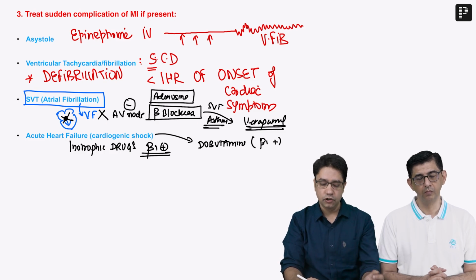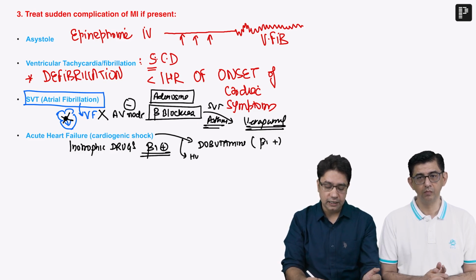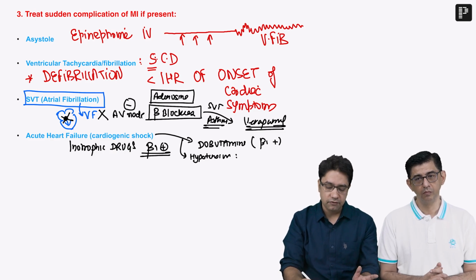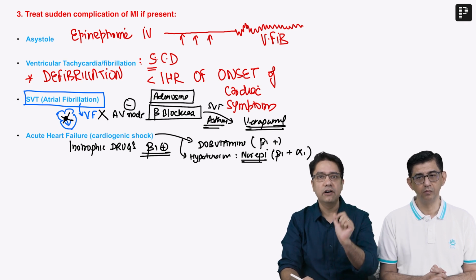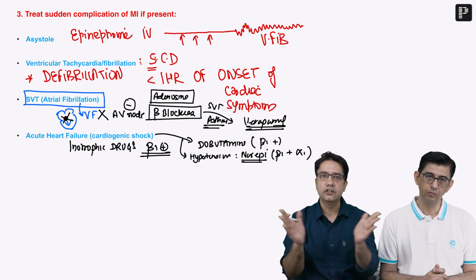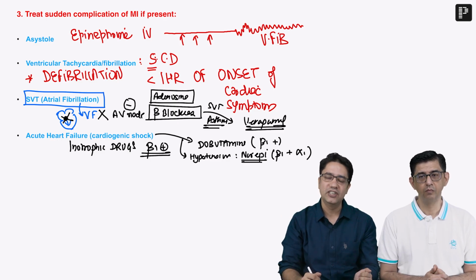But if this cardiogenic shock is associated with hypotension, that means systolic blood pressure is less than 90, then prefer to give norepinephrine. Now, why norepinephrine? Because norepinephrine stimulates beta 1, but it also stimulates alpha 1 receptor. Alpha 1 receptor leads to vasoconstriction, which will increase blood pressure as well.